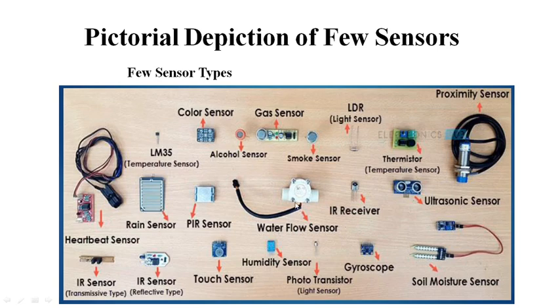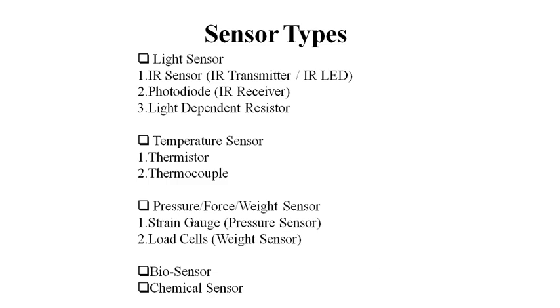With the help of that you can measure the level. Humidity sensors, nowadays sensors are coming that measure both parameters, humidity and temperature. Okay, so these are just a few sensor types, and I just showed the pictorial view of these sensor types. First, the light dependent sensor or IR sensor: IR transmitter, photodiode IR receiver, then LDR, light dependent resistor. Temperature sensors are thermistor and thermocouple.